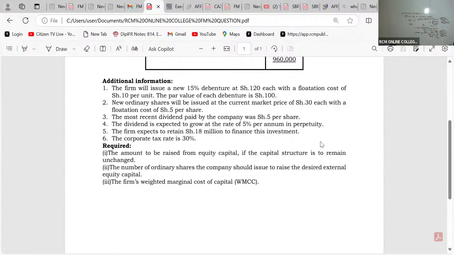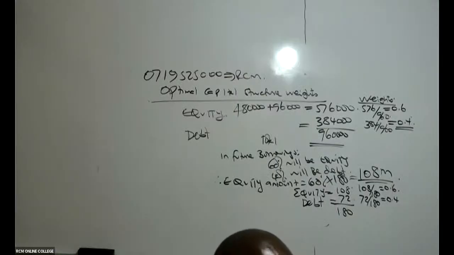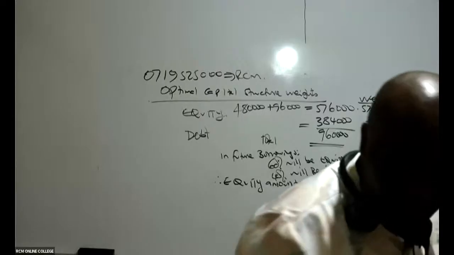Then from there, we go to question number 2. They want us to give them the number of ordinary shares the company should issue to raise the desired external equity capital. Number of shares. So how do we get this number of shares, ladies and gentlemen, pretty fast?